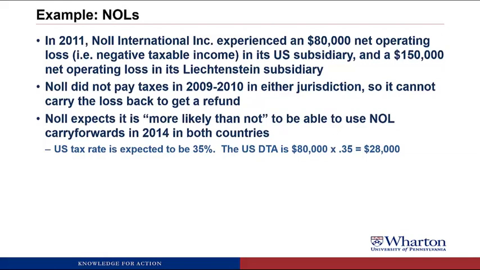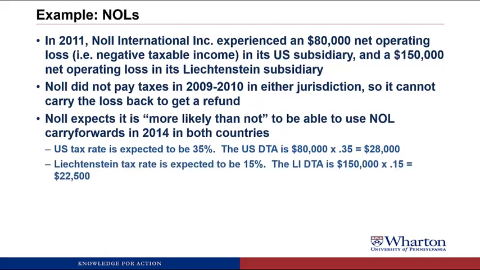That $28,000 represents the expected tax savings in the future, because what will happen is the U.S. subsidiary will return to profitability. The first $80,000 of profits in the U.S. will be offset by the NOL, so we won't have to pay taxes on that $80,000, which will save us $28,000 in taxes. In Liechtenstein, the tax rate is expected to be 15%.